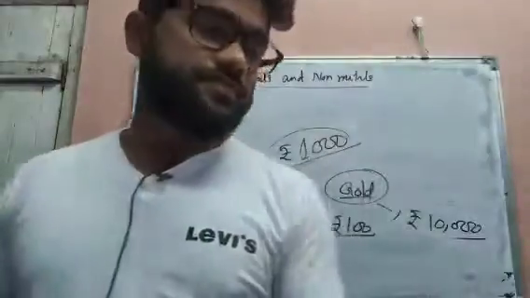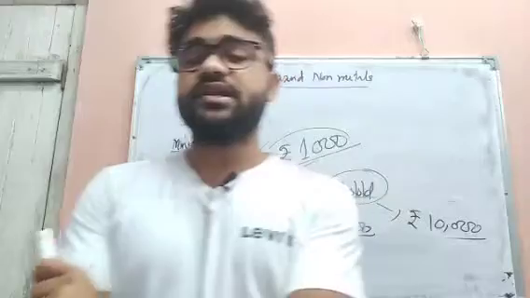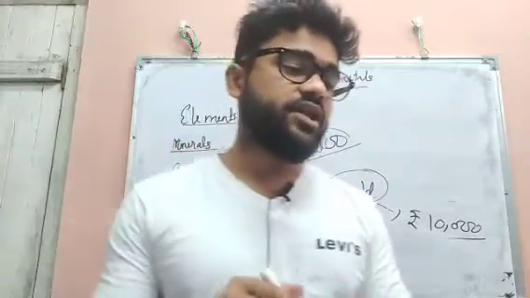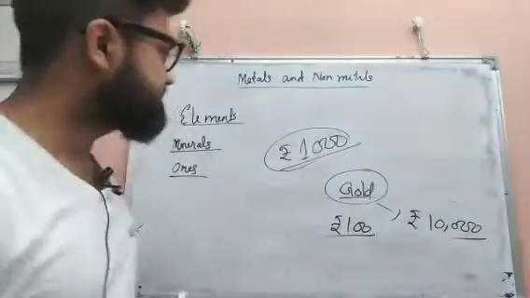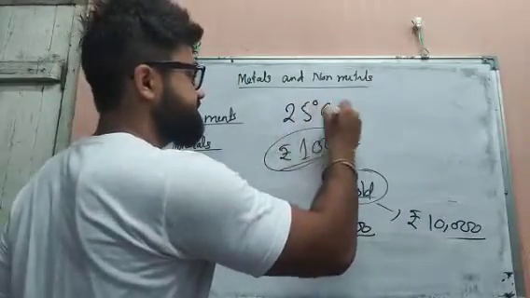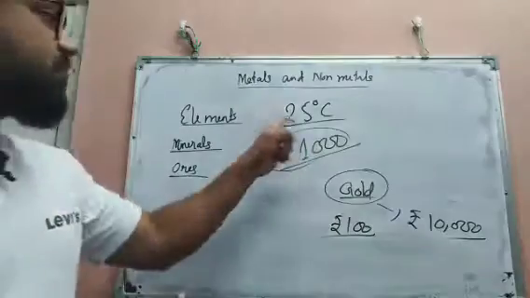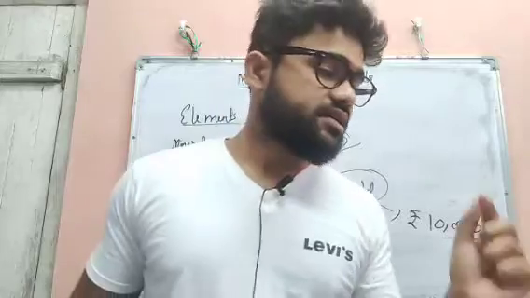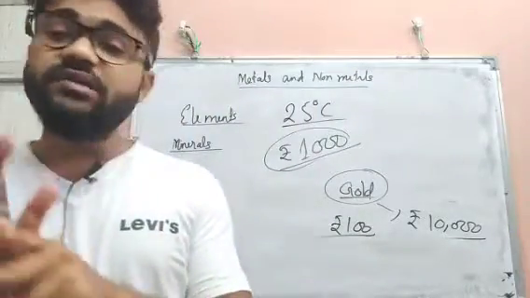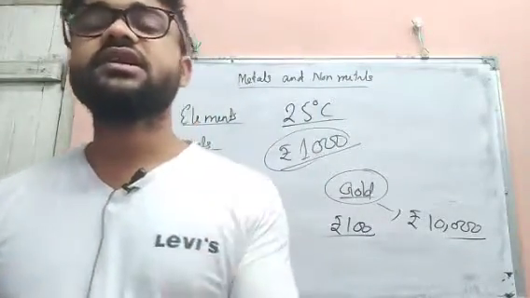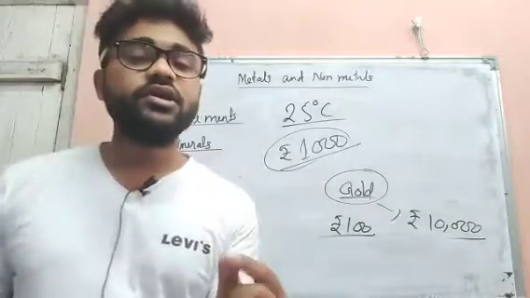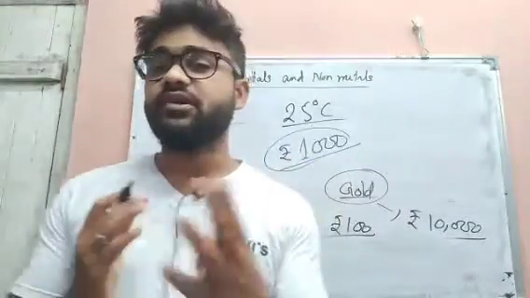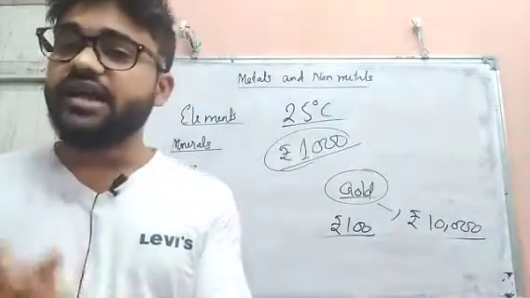Okay, so next we have the physical properties of metals. What are the physical properties of metals? First, metals are solid at room temperature. Room temperature is always remembered as 25 degrees Celsius, and at room temperature metals are always solid. But mercury, which is used in the thermometer, is liquid. Except for mercury, all metals are in the solid state at 25 degrees Celsius.